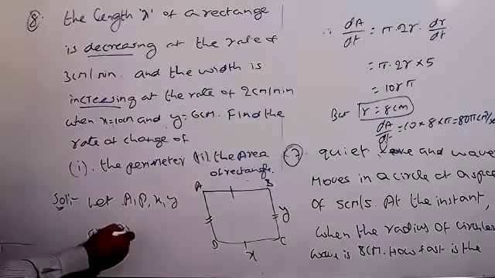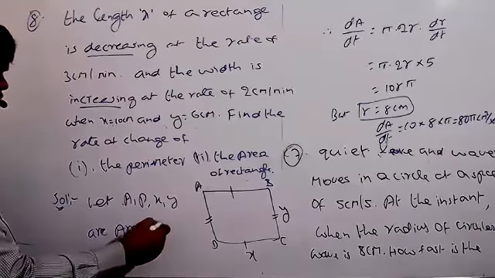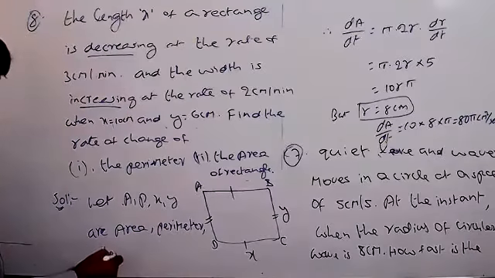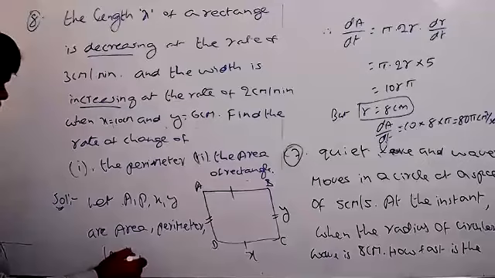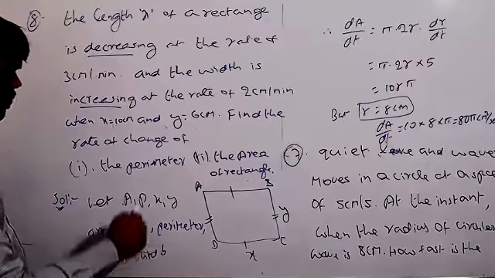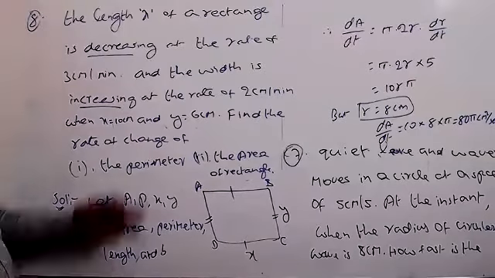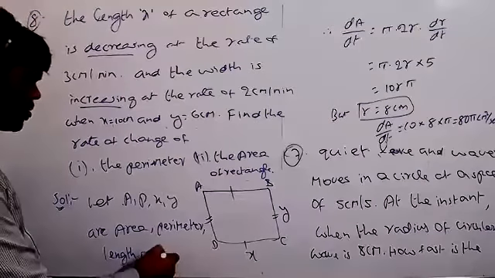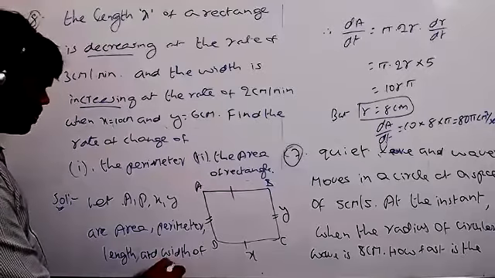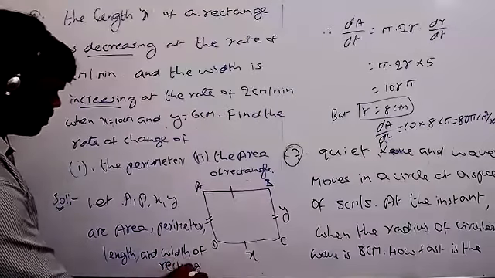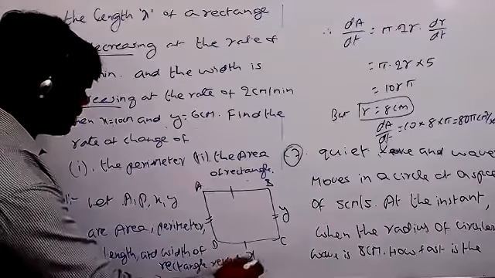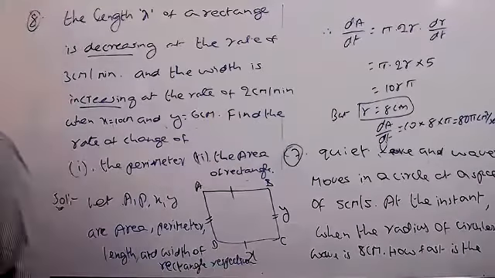What is that? Area, perimeter, length. X means you can write length, and y means you can write breadth. The breadth in the sense you can take width is given. If you want to take width, breadth both are the same thing only. Width of rectangle respectively.